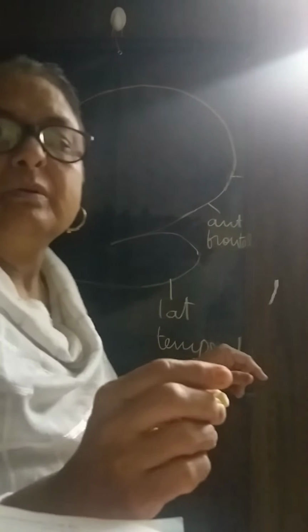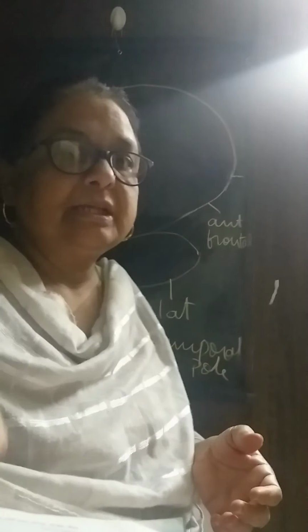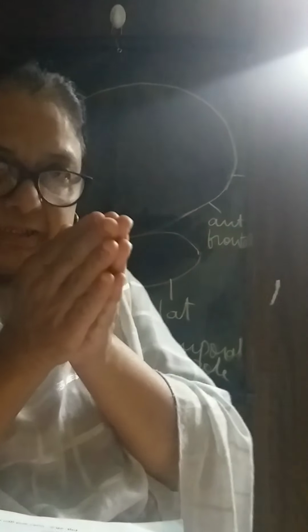Now the three surfaces. These are the two cerebral hemispheres. This portion which you see is the superolateral surface. This portion is the medial surface, and the one on the inferior side is the inferior surface.